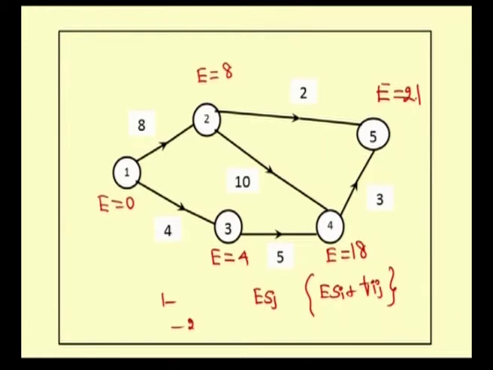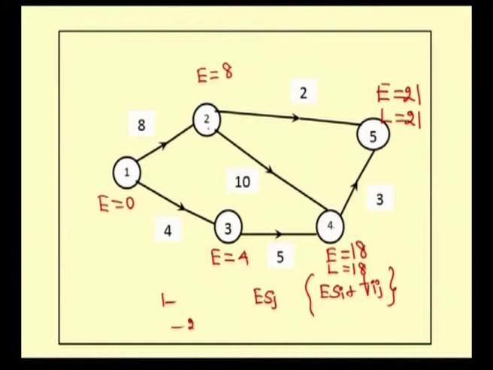The latest finishing time for the final node is the total completion time of the project. Therefore, for the final node 5, the latest finishing time is the total completion time of the project, which is 21. Now, for node 4, we have to calculate the latest finishing time. The latest finishing time of node 5 is 21, so 21 minus 3 is 18.